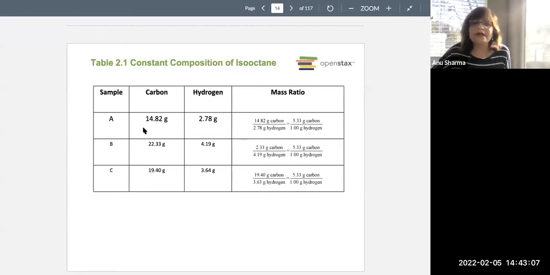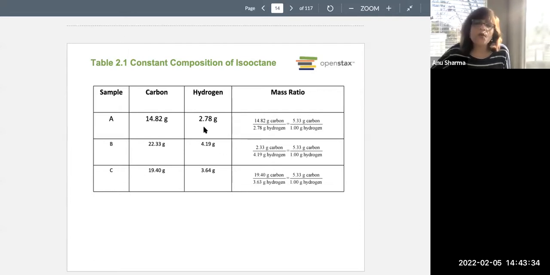It is made up of carbon and hydrogen. If you take these samples of isooctane, sample 1, 2nd sample, 3rd sample, through elemental analysis they found that carbon is 14 grams in sample A, 22 grams or so in sample B, and 19.4 grams in sample C.